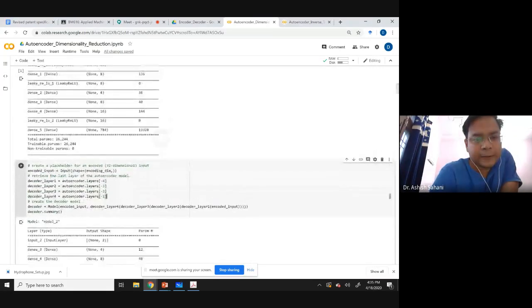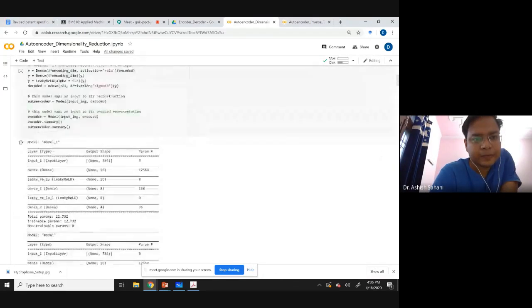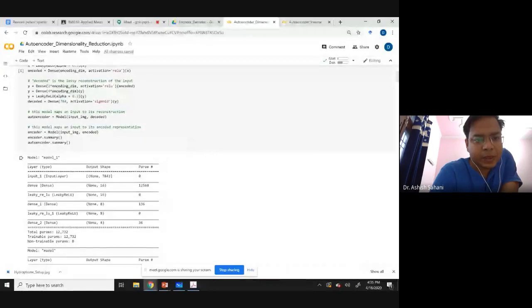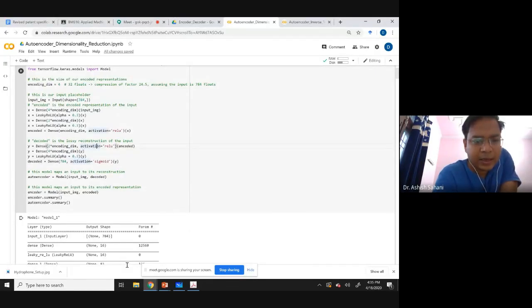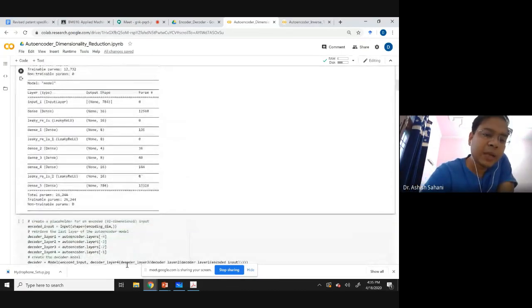This decoded layer is -1, -2, -3, -4. It is taking these 4 transitions, those 4 layers.